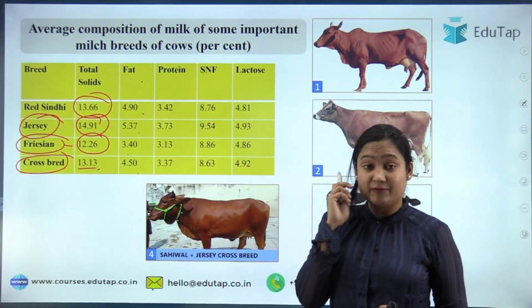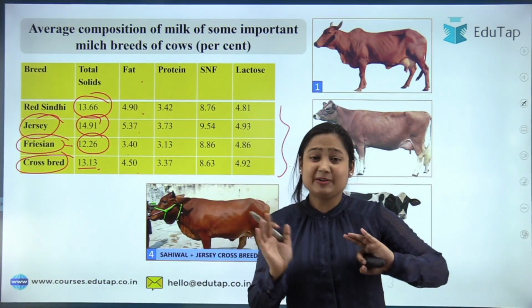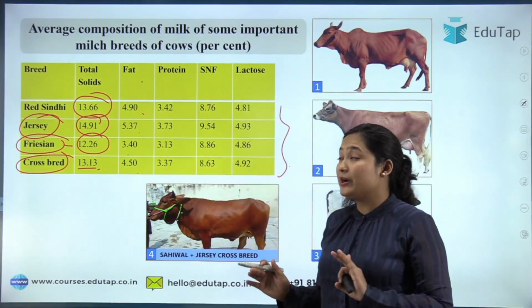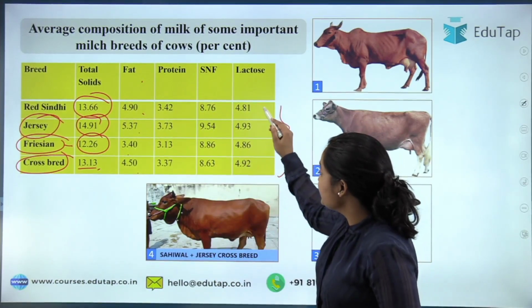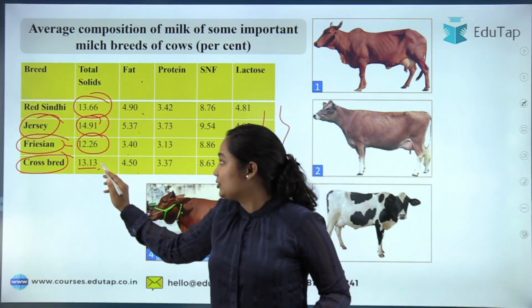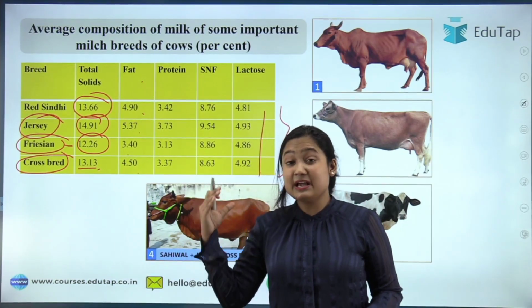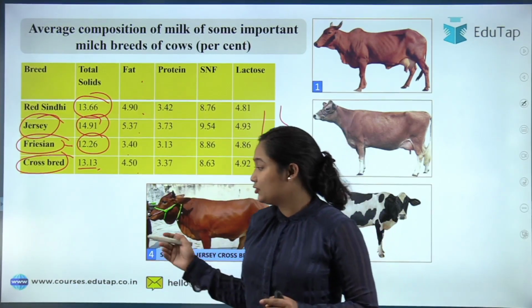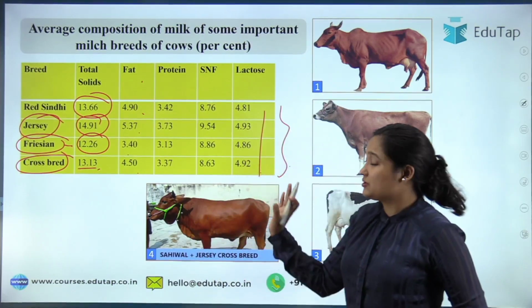So again, what you have to remember, see, when we are talking about a particular breed, you don't have to remember the values. This is just to show you that even in milching cows, the quantity or the composition of the milk can be different, as you can see here. So I think we have read about the quantity of the milk. In some cows it is more, in some cows it is less. Milch cows are usually good in giving milk. The draught variety is good for working purposes, and dual is average in both, so they can do both.